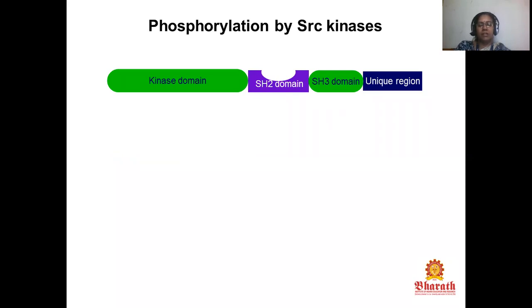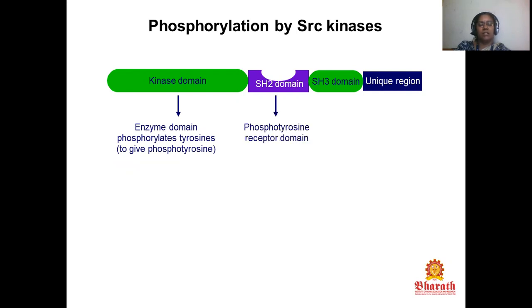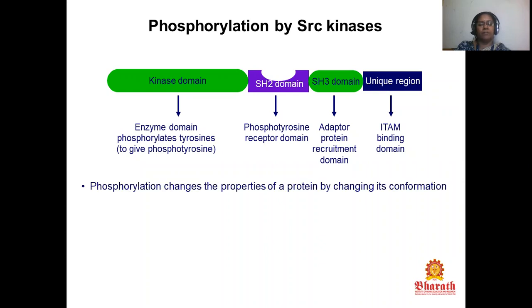Phosphorylation by SRC kinases: kinase domain, SH2 domain, SH3 domain, and unique region. The first one is the kinase domain, the enzyme domain, which phosphorylates tyrosine to give phosphotyrosine. The SH2 domain is the phosphotyrosine receptor domain. The SH3 domain is the adapter protein recruitment domain, and the unique region has a binding domain for ITAM.